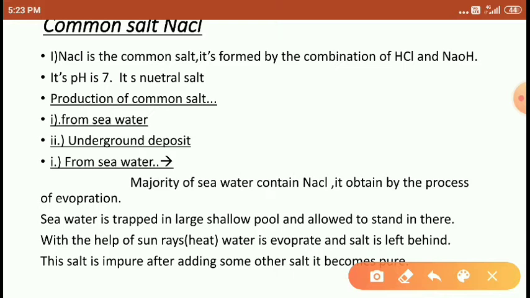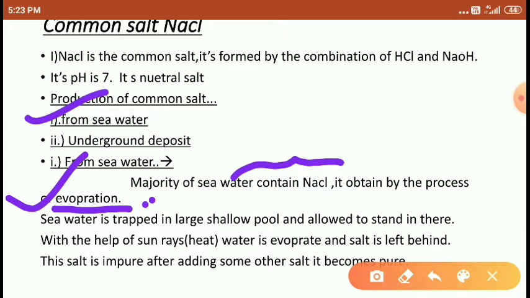So seawater. First one, the seawater. The majority of the sea contains NaCl. Whatever seawater is there, students, the seawater which contains a majority percentage contains sodium chloride. And sodium chloride is obtained from seawater by the process of evaporation. Right students, it is very important. By which process do we get the NaCl salt? Through the evaporation process we get the NaCl salt.